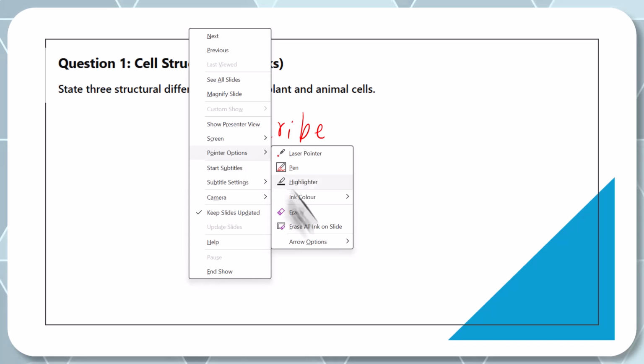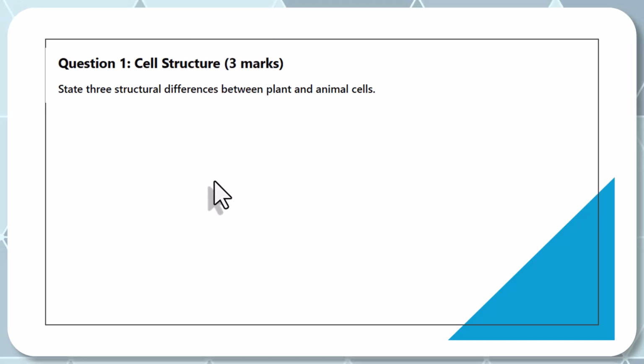Like I said earlier, we are looking at 5 questions based on cell biology topic that are very likely to appear in your exam. Now, question 1 is on cell structure, and it says state 3 structural differences between plant and animal cells. I would like you to pause the video and answer this question.